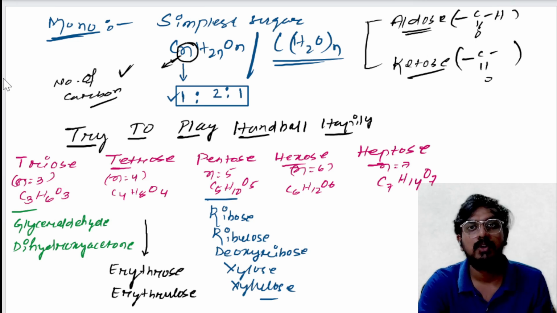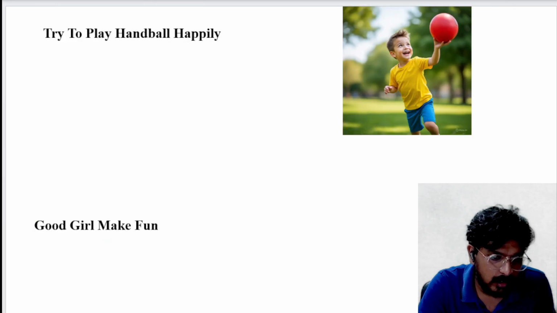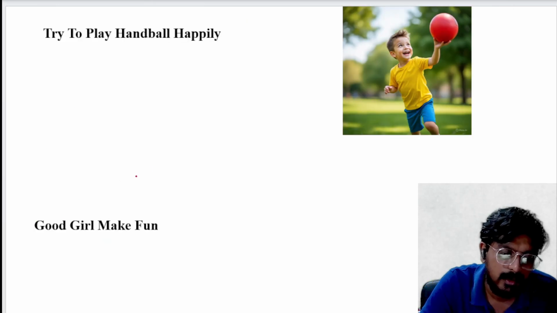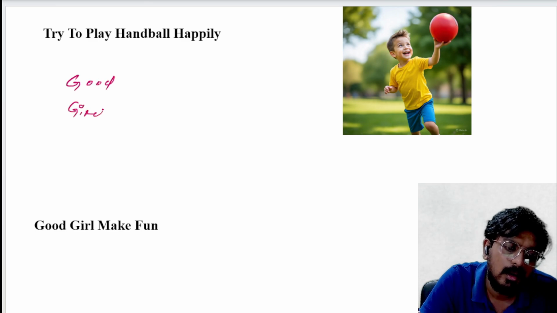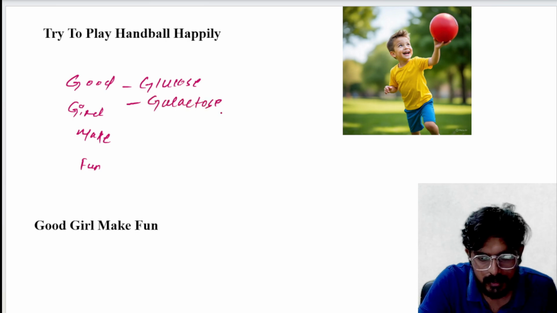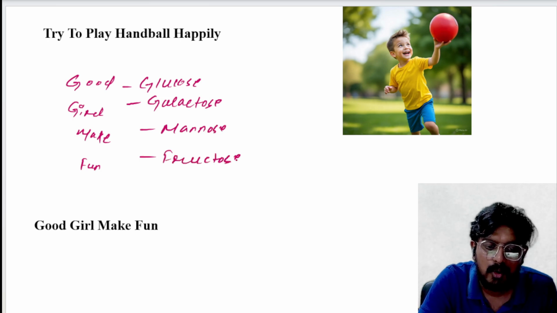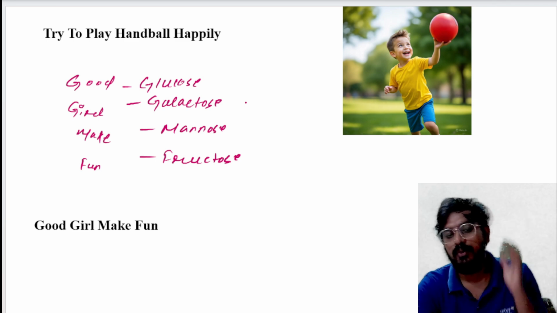Hexose means 6. So there is a mnemonic. The mnemonic is "good girl makes fun." So the hexose examples are: glucose, galactose, mannose, and fructose. Okay, glucose, galactose, mannose, and fructose.